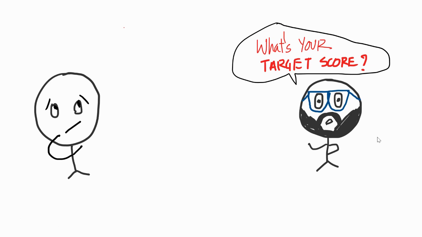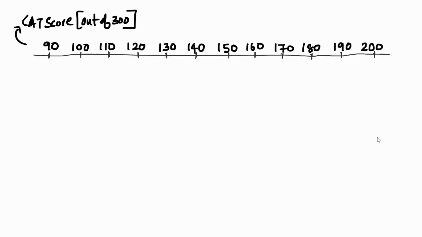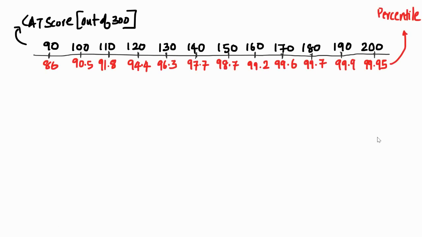Your target score is yours, because your goal is your goal. Let me help you here. Out of the total 300 marks, from 90 to 200, what is your point? I think you can put your finger wherever you are, and I can tell you. This is a percentile distribution of the overall score in the CAT 2019. If you want to be the topper, 100 percentile, you would probably require about 220-ish, which I've not written here. I didn't have space. But 200 is a good score to look at, which will be awesome.